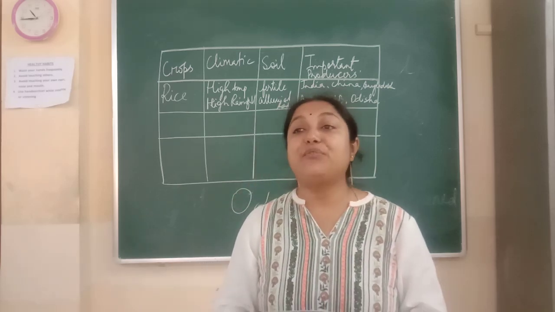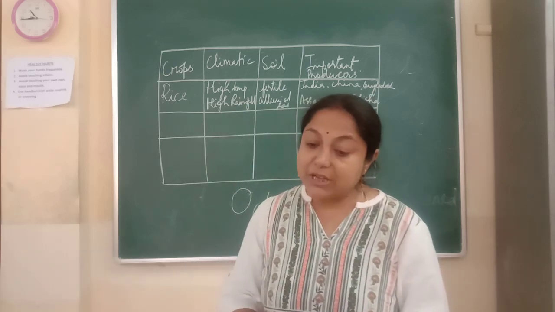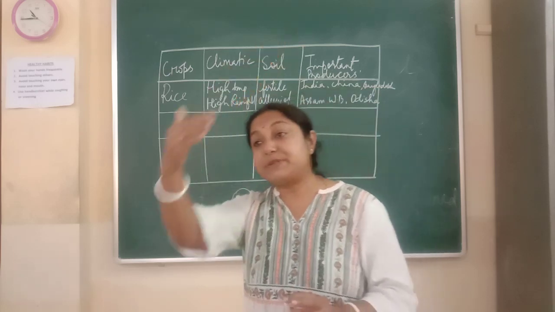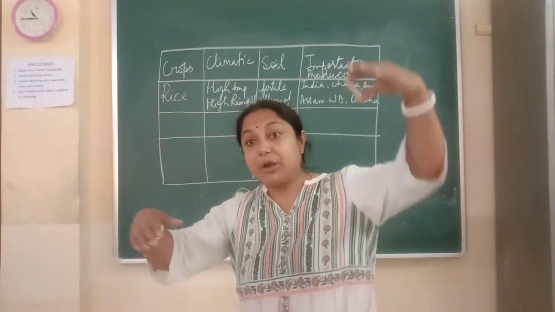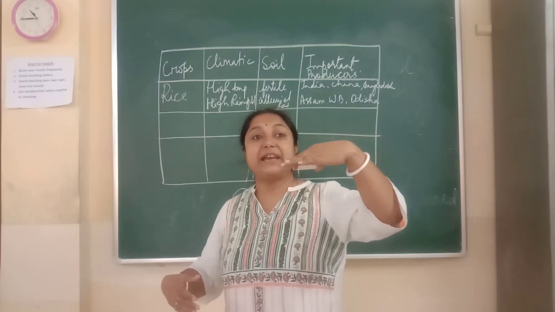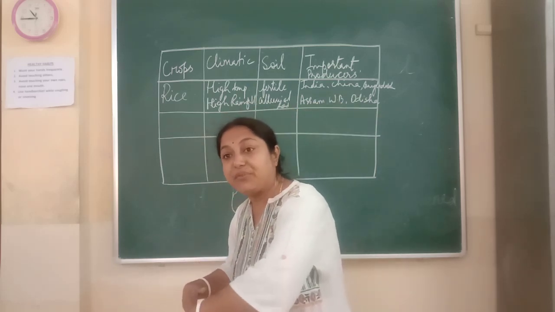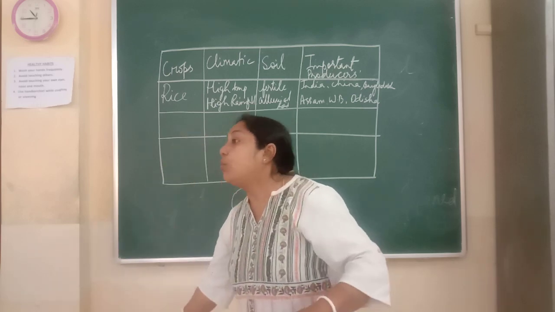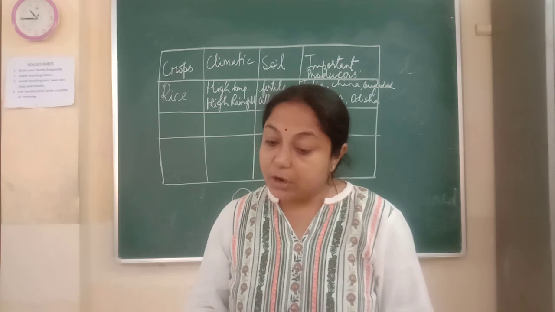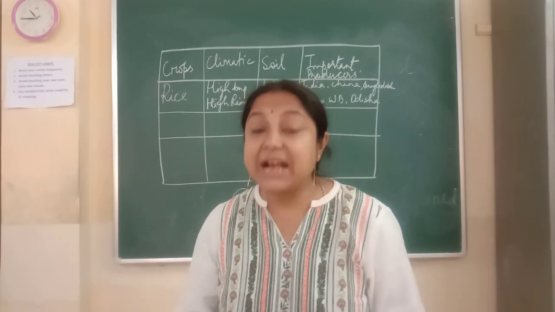Next comes your coffee. Coffee and tea come under beverage crop. Now coffee requires warm and wet climate and well-drained loamy soil. Hill slopes are very important, as you all know, because they don't need stagnant water. Rice, wheat, they need stagnant water. But coffee and tea need sloping land. And Brazil is one of the leading producers of coffee. Well-drained loamy soil.